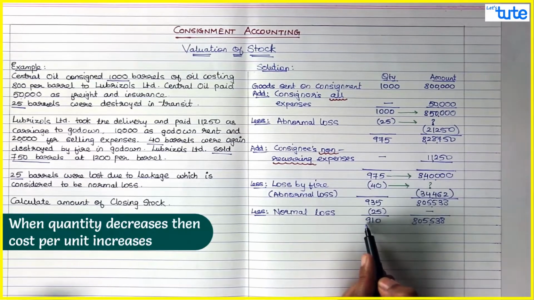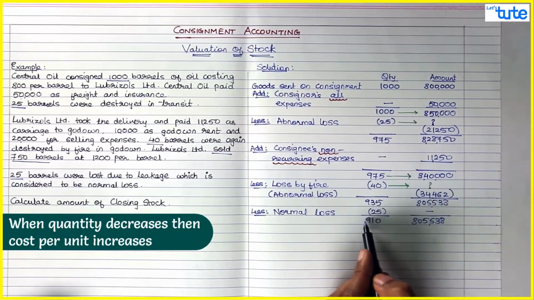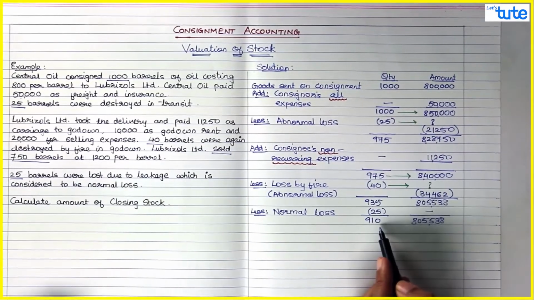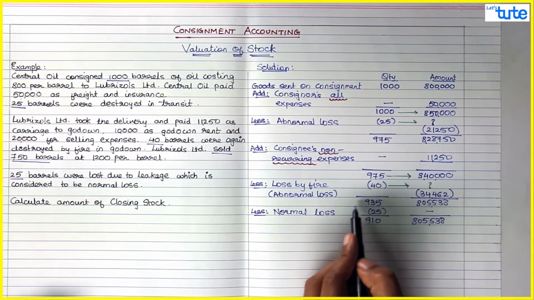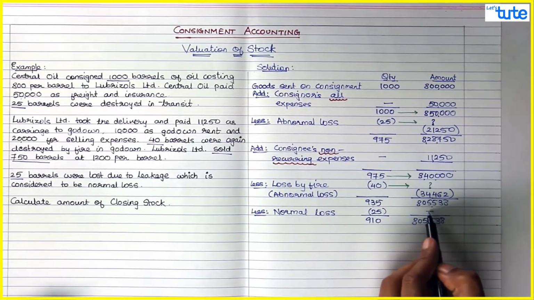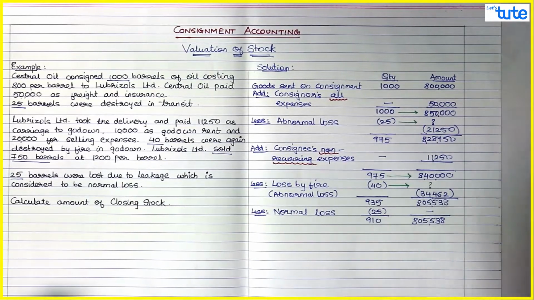So the quantity has decreased, so the cost per unit has increased. When you decrease the quantity, your cost per unit would obviously increase. Okay, so normal loss is directly adjusted in the quantity, but you will not find any amount, it will not be recorded in your books. So guys, this is very important.